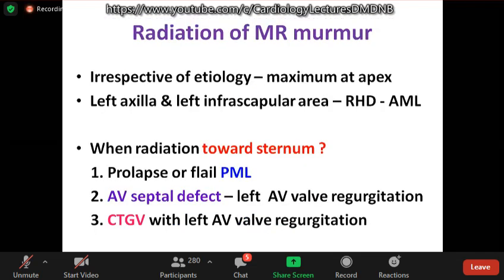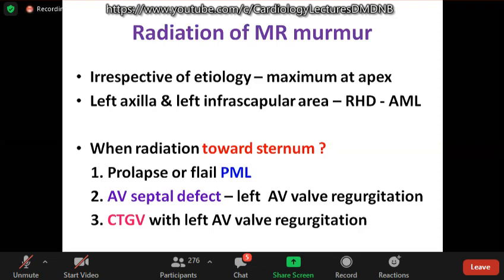Classically, the murmur radiates to the axilla and left interscapular area, classically in rheumatic heart disease, because more often it is the AML which fails to coapt to the PML. Irrespective of etiology, the murmur is maximum at the apex. When is the radiation of the murmur toward the sternum? Most importantly, it is because of prolapse or flail of the posterior mitral leaflet, when the jet comes anteriorly and the murmur may be heard in the base, sometimes mistaken for aortic stenosis.